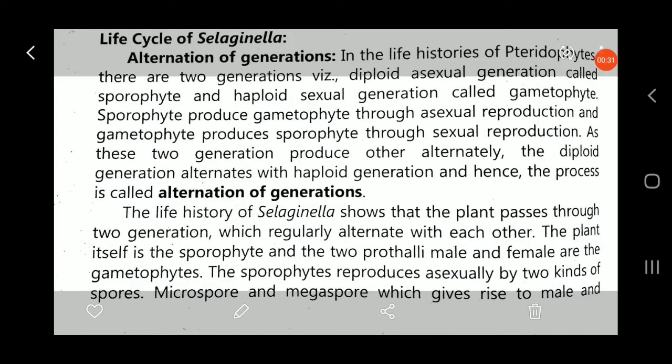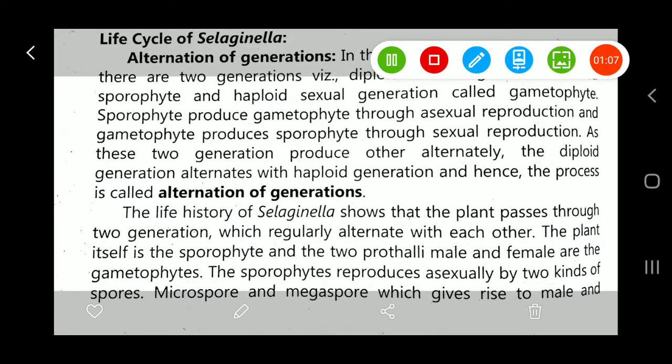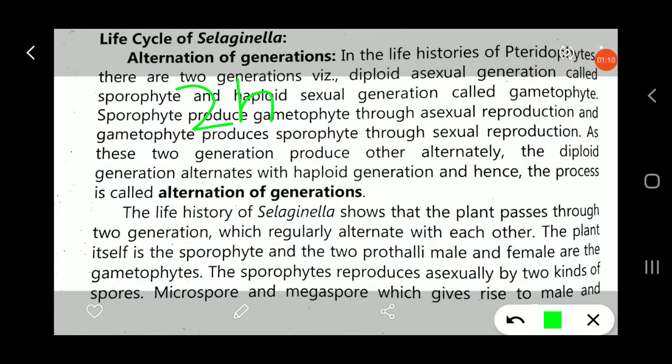We should know that there are megasporophylls and microsporophylls. The microsporophyll consists of microsporangia. The megasporophyll contains megasporangia, and inside the megasporangia, megaspores are present. Inside the microsporangia, microspores are present. As you see, genetically, the number of chromosomes inside the megasporophyll and microsporophyll is 2n, that means they are diploid in nature. Diploid means it consists of the 2n number.